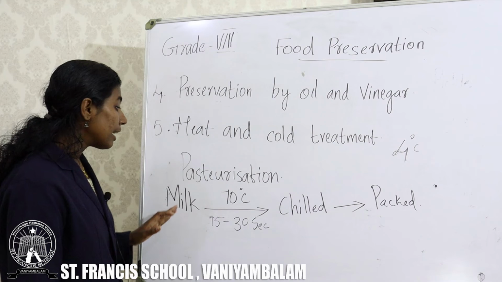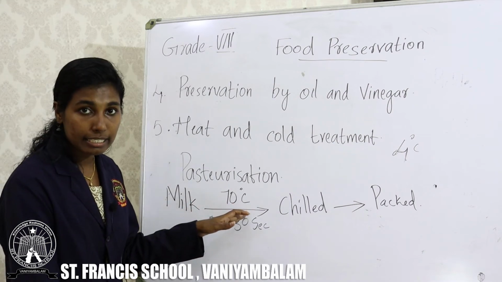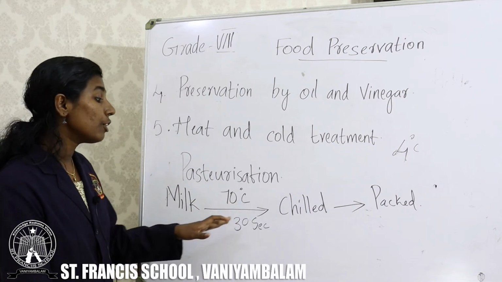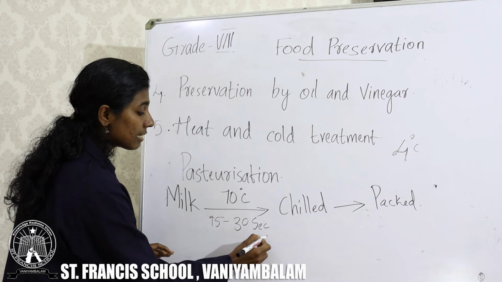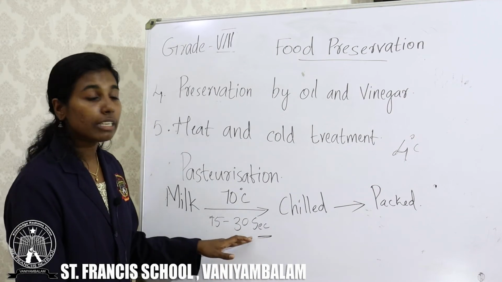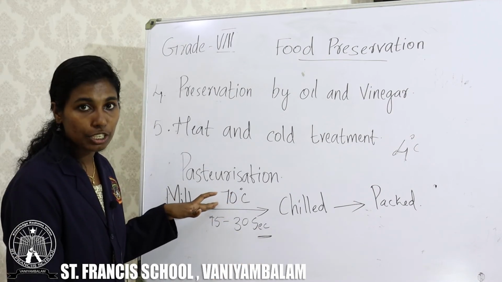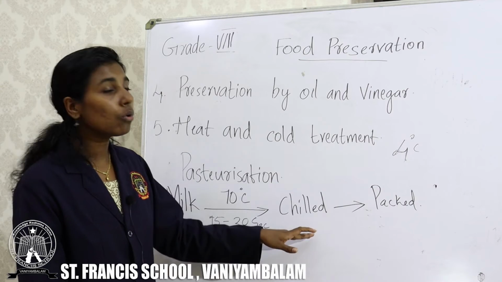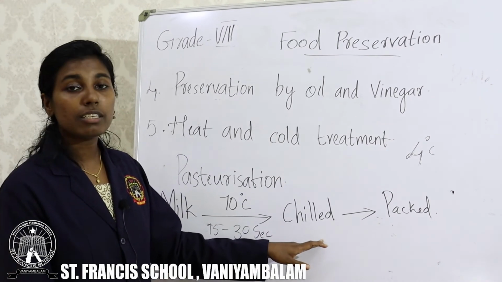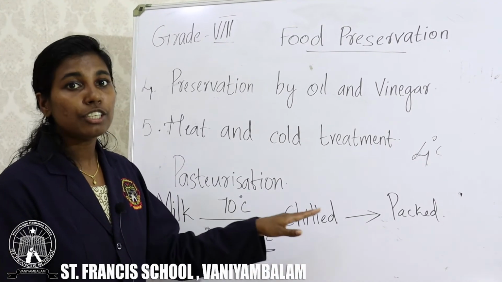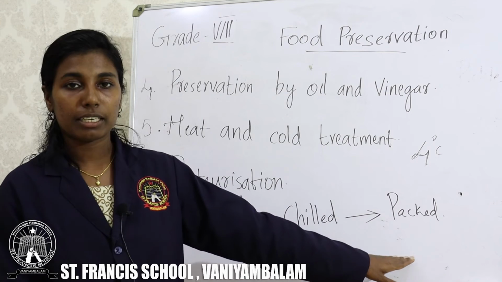Pasteurization means treating the milk at 70 degrees Celsius for 15 to 30 seconds. Listen, this is in seconds. Then suddenly chill the milk and pack it.